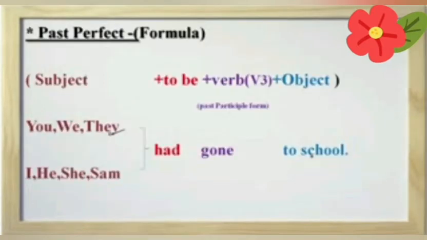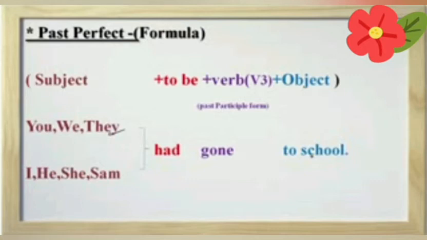Go to the formula of past perfect tense. First of all, we have to write subject, then to be, then third form of verb, then object. We use helping verb had with all types of subjects and then past participle form of verb, then object, if any.